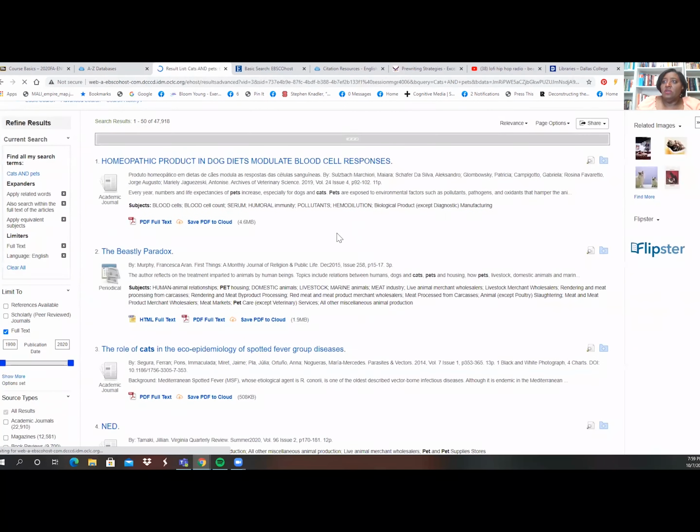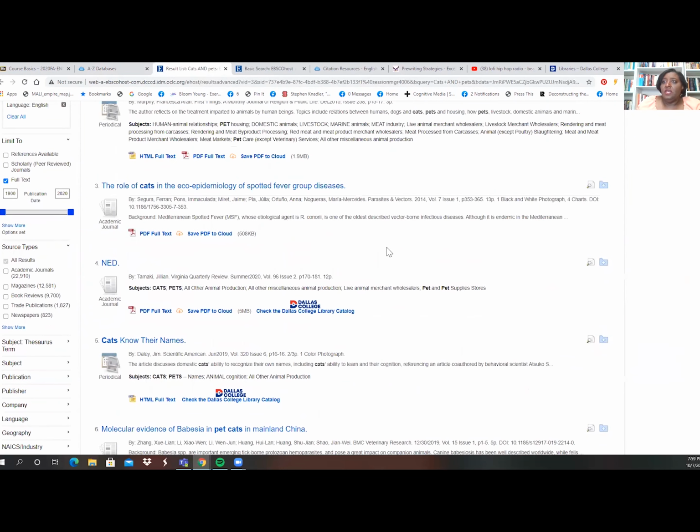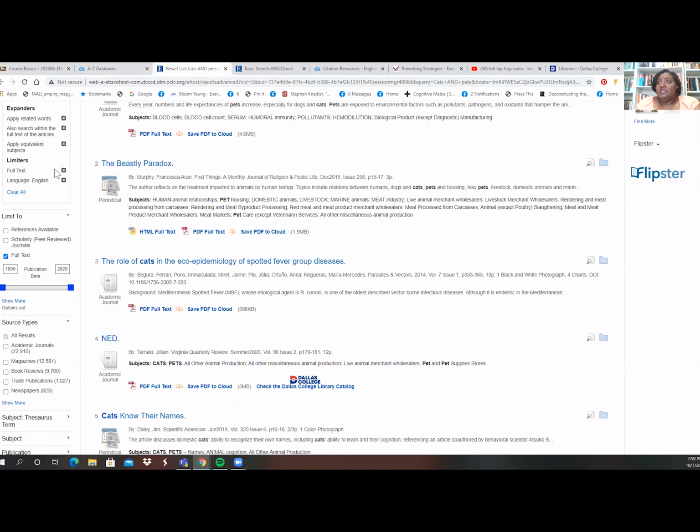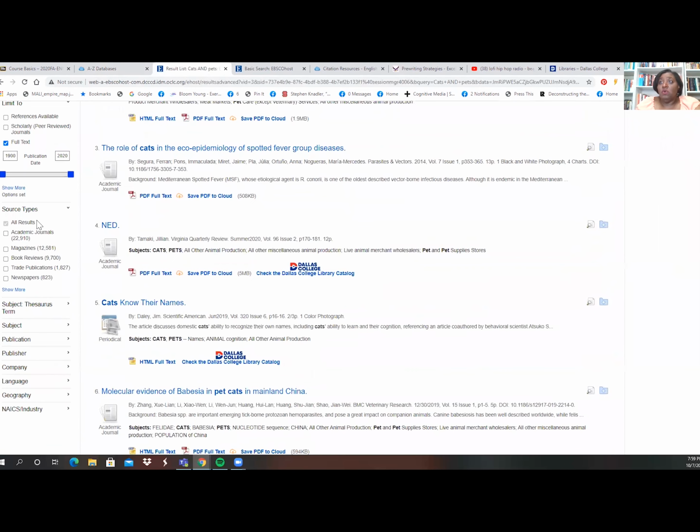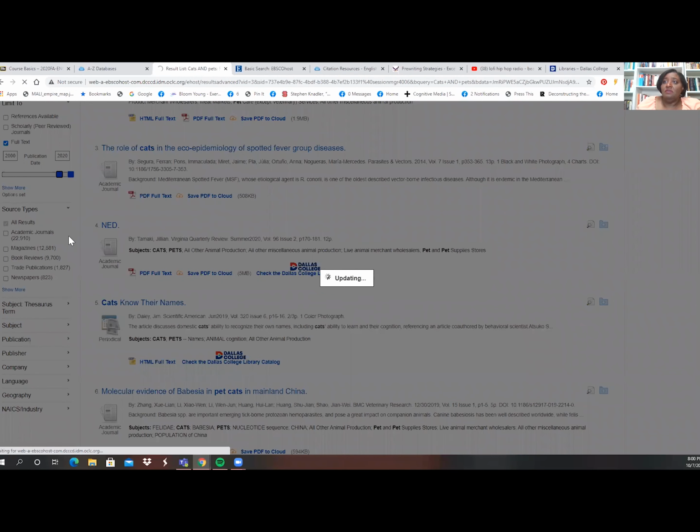And all these articles come up, okay? Notice on the left-hand side, it tells me what limiters I already added, but I can actually add more limiters if I want to. So see, this contains articles that start all the way back in the year 1900. And maybe I don't need articles from 1900. Maybe I just need articles from 2000 to 2020. So I can actually pull that up to 2000. It updates.